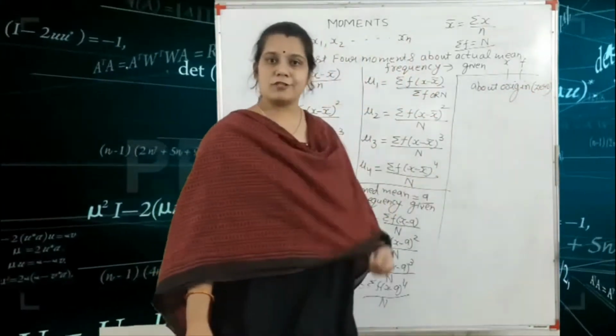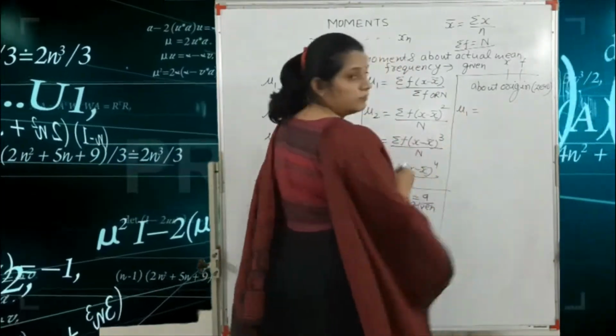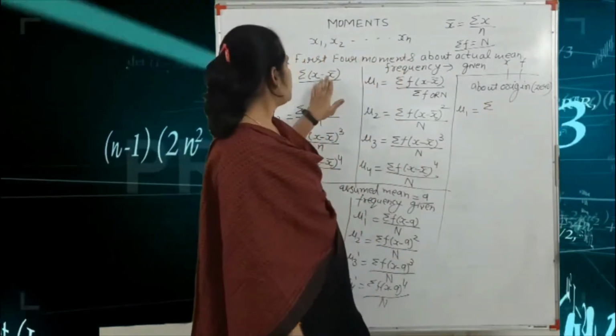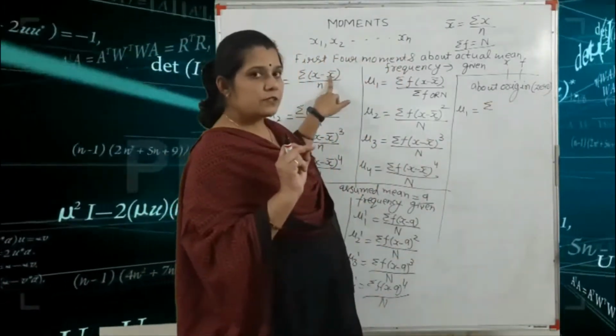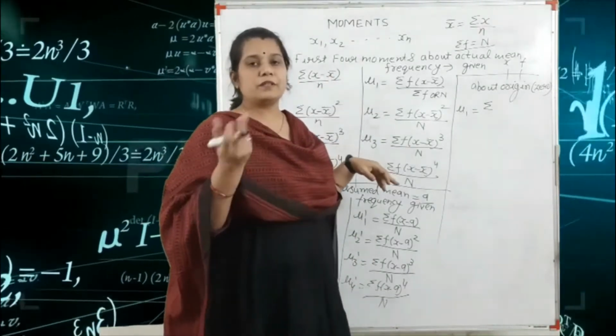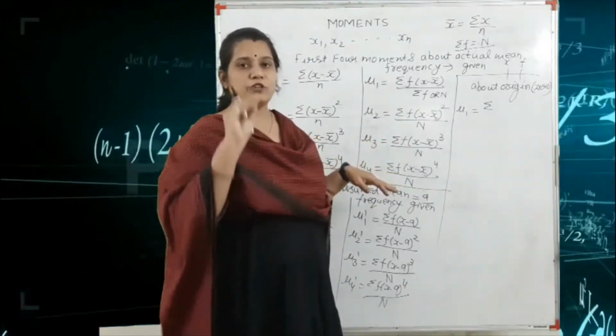About origin or zero. Here mu1 is equal to summation x upon n, where x bar is equal to 0, because about origin, you may use an assumed mean or actual mean, and the assumed mean is equal to 0.